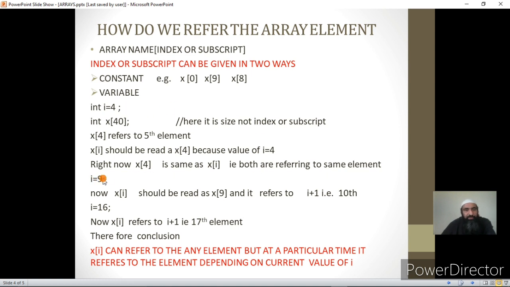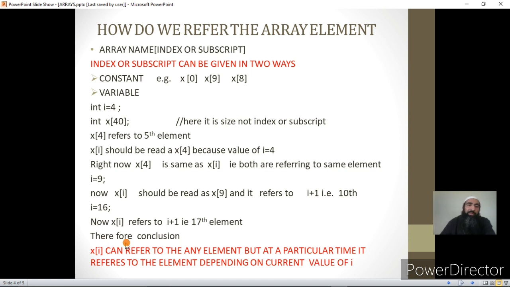Now, if I say I is equal to 9, now x of I will not be x of 4. This is an important point, because I am giving index or subscript as a variable, and variables are those locations which can change during the runtime. Since I am modifying the contents of I to 9, the meaning of this statement has altered. Earlier it was x of 4, now it is x of 9. That means it is referring to the 10th element, not the 5th element. Now if I change I to 6, x of I refers to the 7th element.